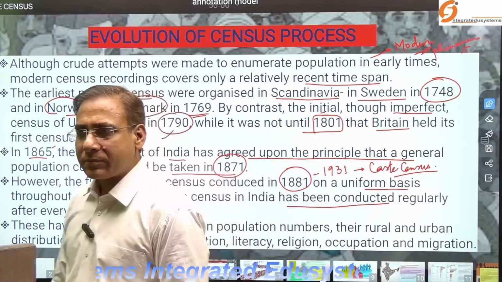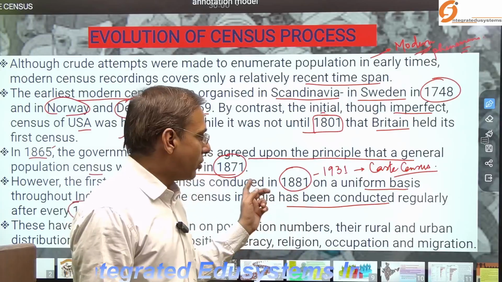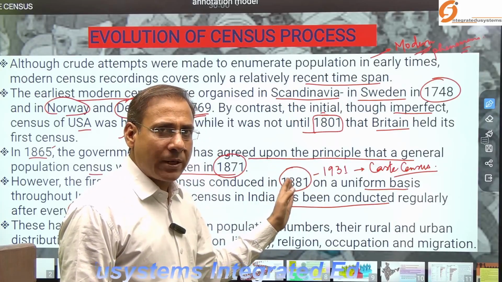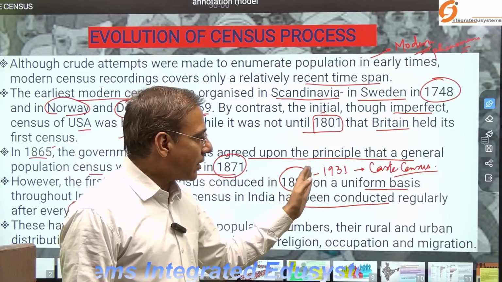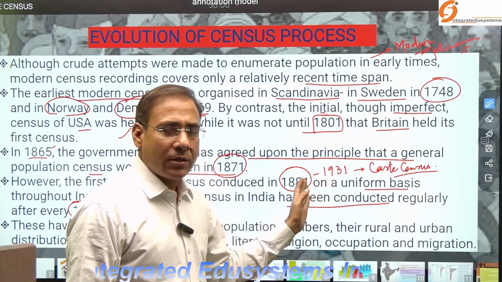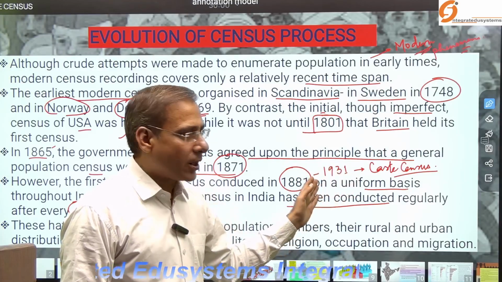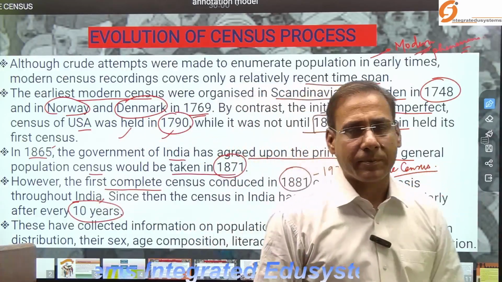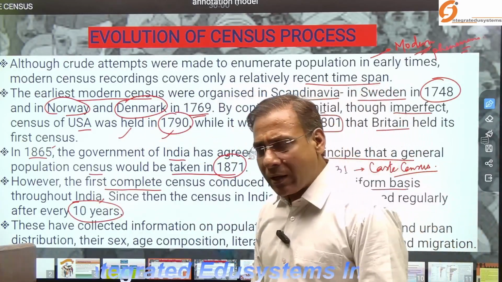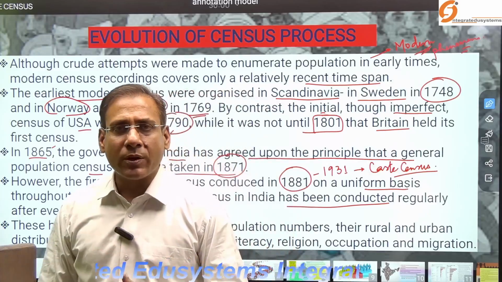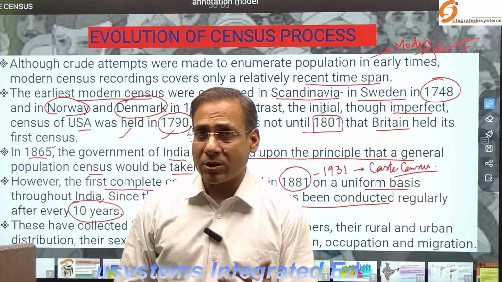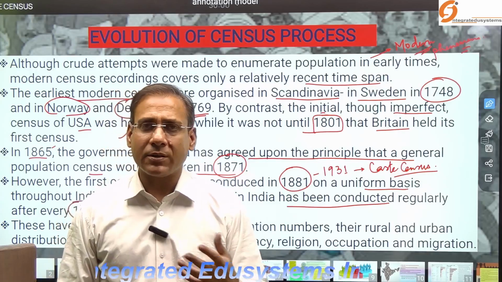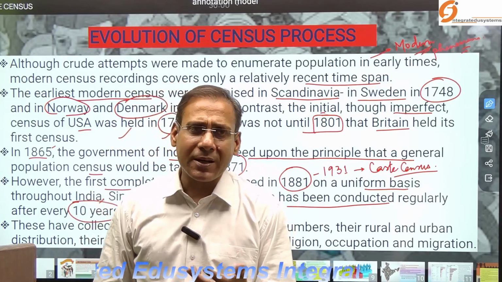So you have to keep in mind that from the first complete census in 1881 till 1931, during the British colonial period, the caste census was done by the British authority. They tried to understand the caste structure and its significance, how the society has been bifurcated, and they capitalized on it as well.